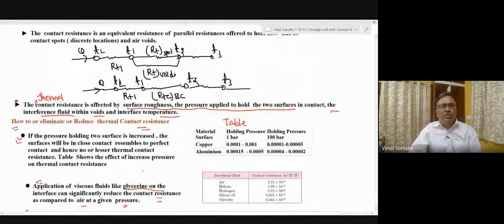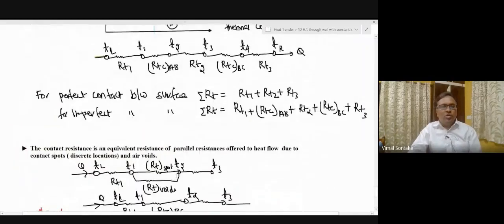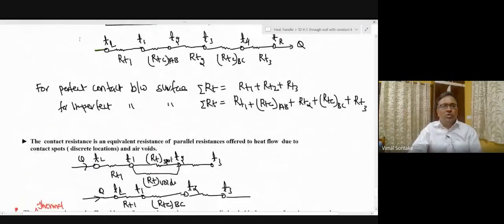Now, how to calculate thermal resistances? So let us get the expressions for thermal resistances.